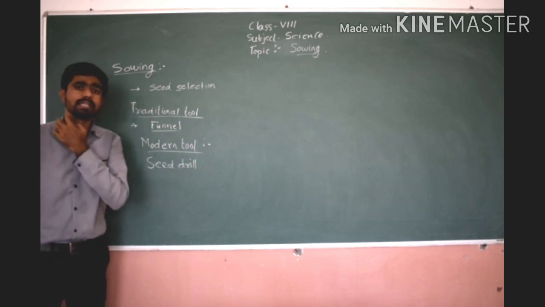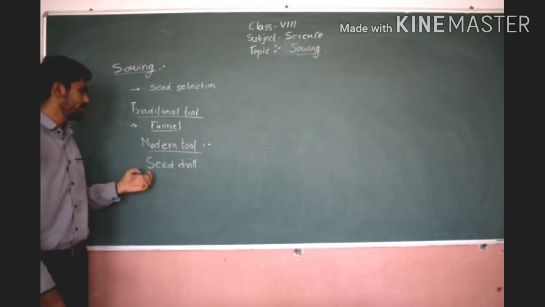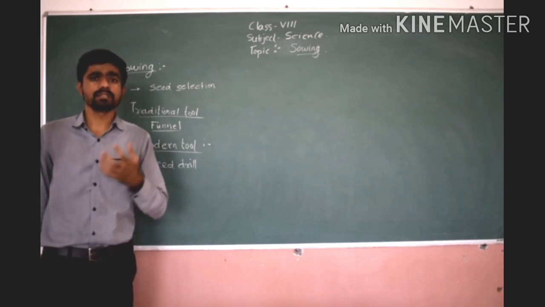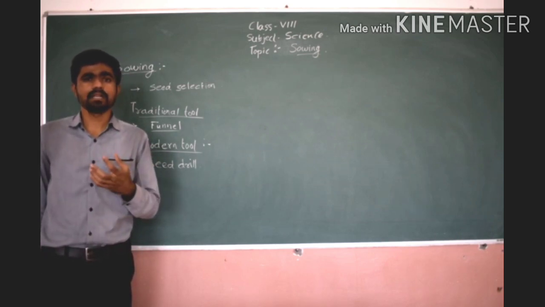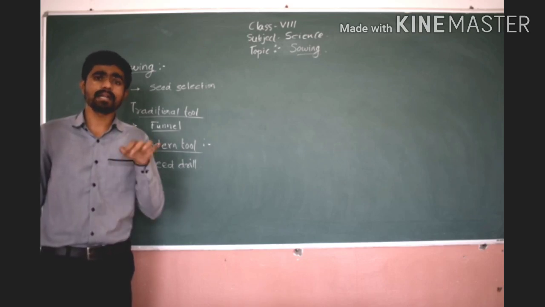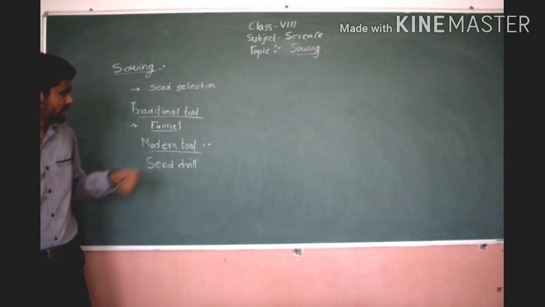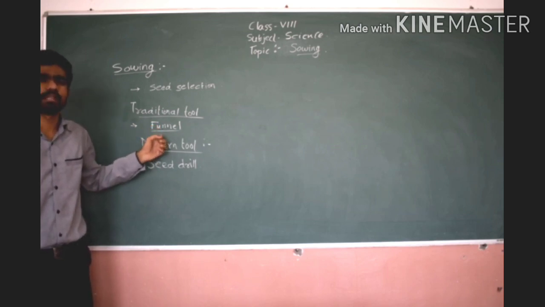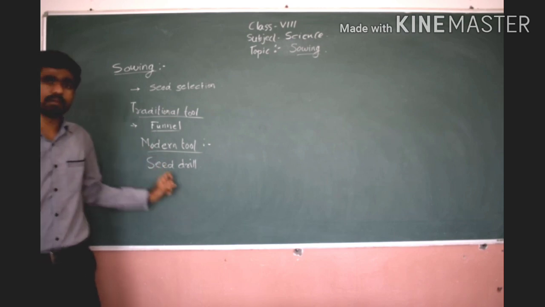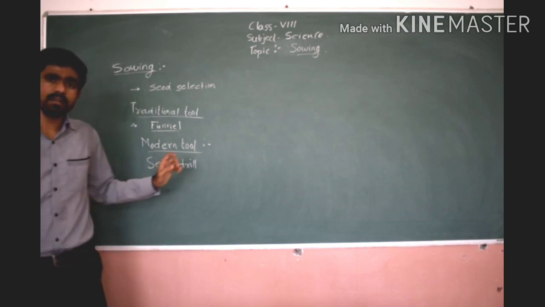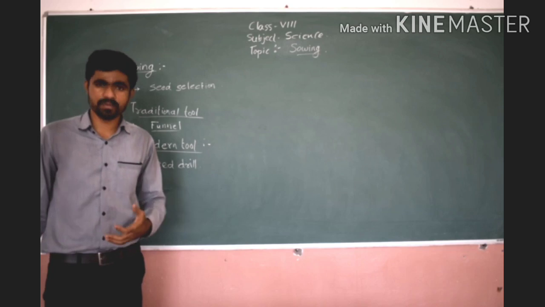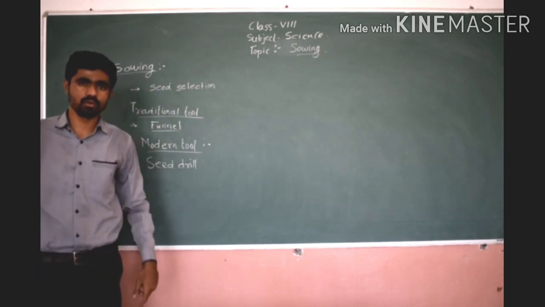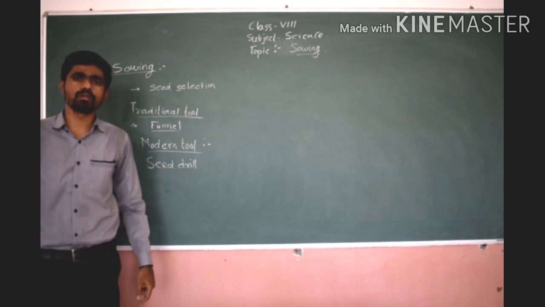Okay, the modern tool is the seed drill. As its name indicates, a seed drill is made in such a way that it sows seeds more than one at a time. In the funnel technique, farmers had one funnel or more, that is two or three funnels. But some seed drills have more than five or six pipes to put seeds into, so that they form equal rows throughout the farm.